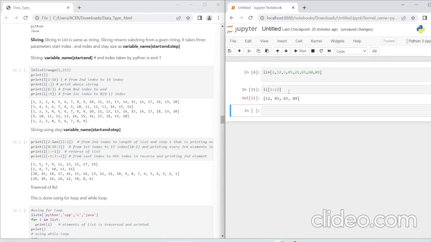So don't get confused that if stepping is 2, then it will start from the second index. No, it will start from the index mentioned here. If no index is mentioned here, it will start from the 0th index and will print every second element. So 2, then 3, then 21, then 60.